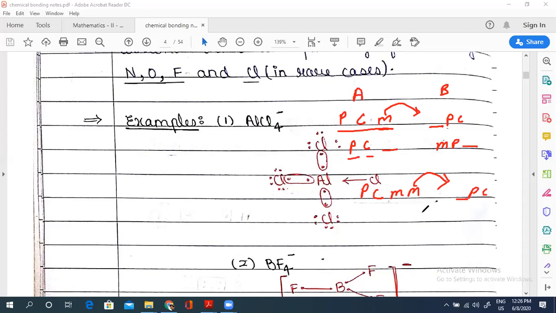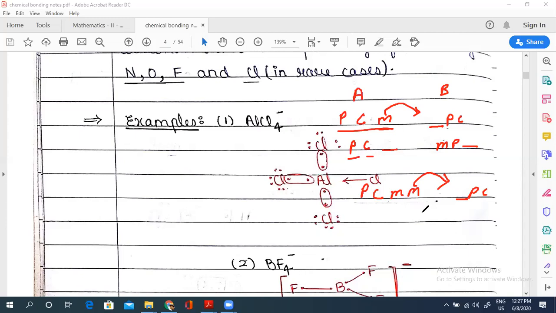See the example. A has its octet configuration full, right? It doesn't need any electron to complete its octet. But the other atom is not stable, it doesn't have an octet configuration. So A will give its electron, specifically a lone pair, to B. It will not give completely, it will just share. Means B will share A's electron, but A won't share B's electron. Then it's your coordinate bond.